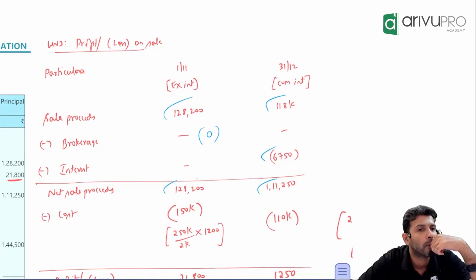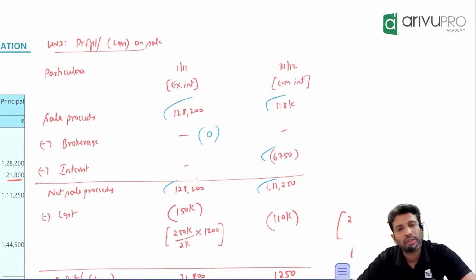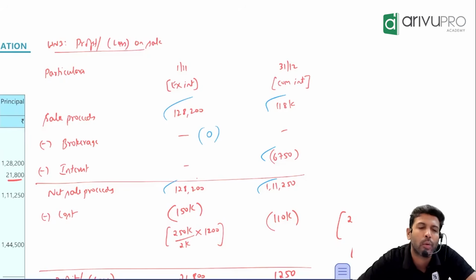Okay. Now, when you sell an investment, you'll end up making some profit or some loss. The next step is to find out the profit or loss. To get profit or loss, two things we compare. What are those? Sale value and cost. We compare them, and accordingly we'll get profit or loss.